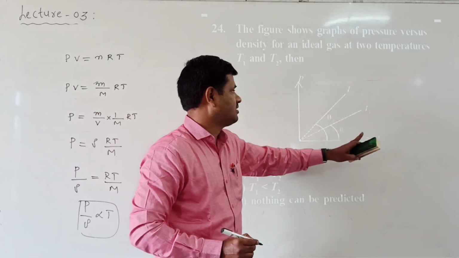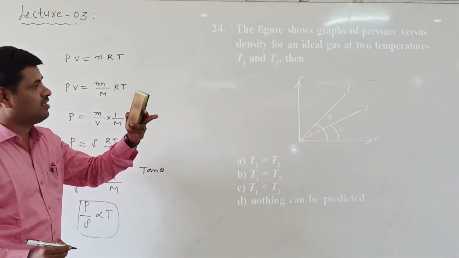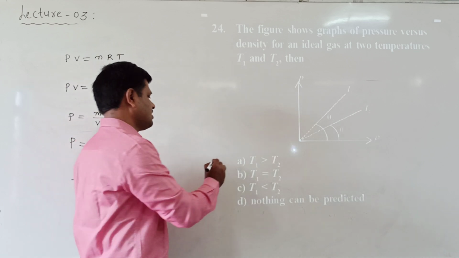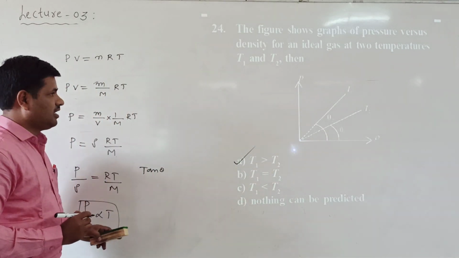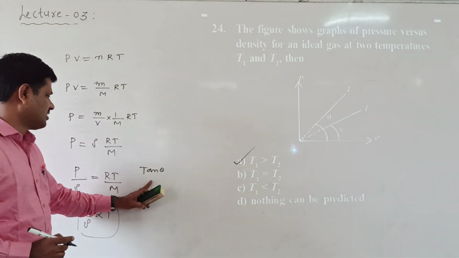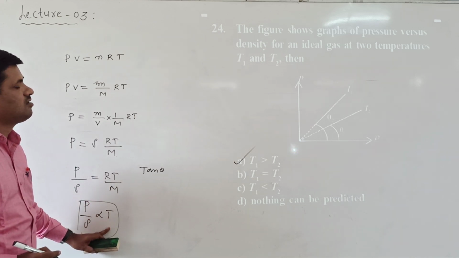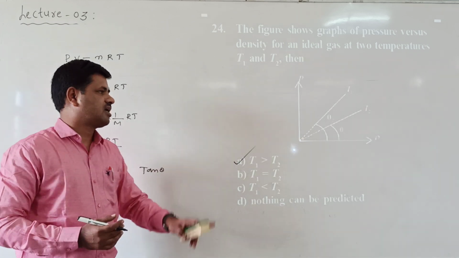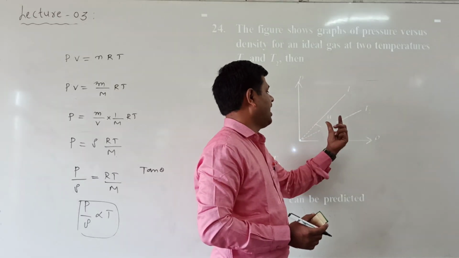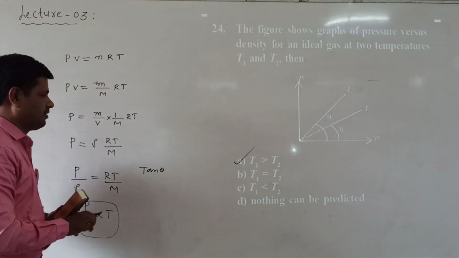Is T1 larger or T2 larger? T1 has the larger theta value, so T1 has more slope, and more slope means more temperature. That's the reason option A is correct. T1 has more slope in comparison to T2. Slope larger means tan theta larger, tan theta is the slope, meaning P by rho is larger, and P by rho larger means temperature also larger. Which one has the larger slope? T1 has the larger slope because its angle is larger. That's the reason option A is the correct one.